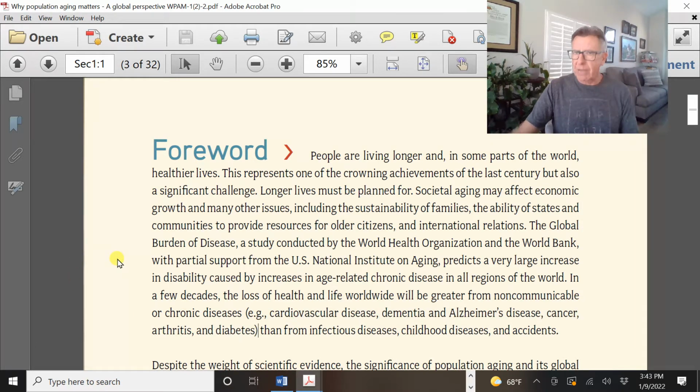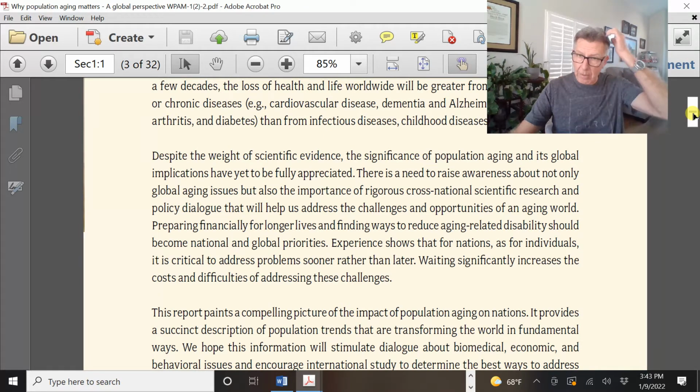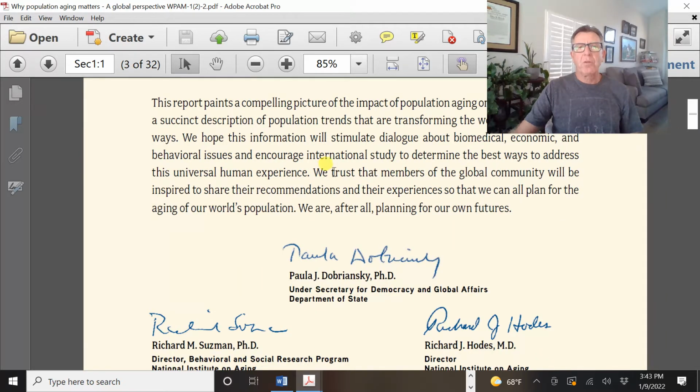This is a big burden. It's a burden on the individuals. It's a burden on you as a caregiver if your parent has cancer or heart disease. It's a financial burden. It is an economic burden at the state and federal level. So these are big deals. It is a global thing, and some countries are better off than others. And so that's what this is all about. This report is looking at members of the global community that are all grappling with the same issues.